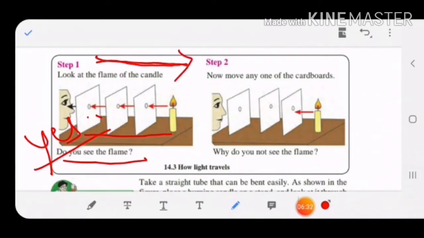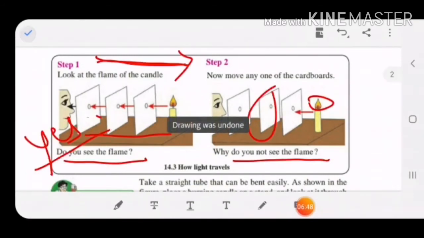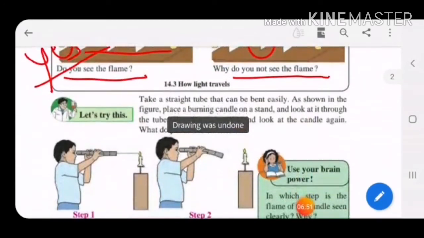Step 2, now move any one of the cardboards. Now I have changed the position of the middle cardboard a little bit. Why do you not see the flame? Now you will not be able to see the flame of the candle kept on the other side, because the 3 cardboards are not in a straight line. Understood, children?